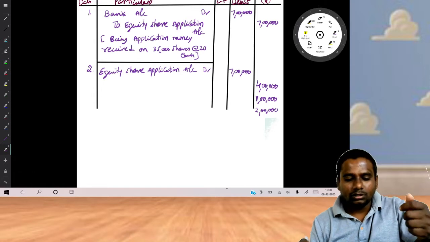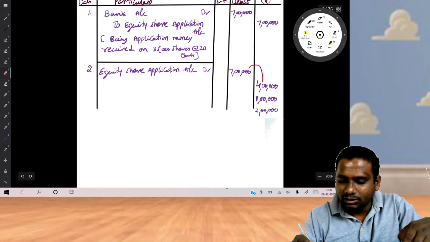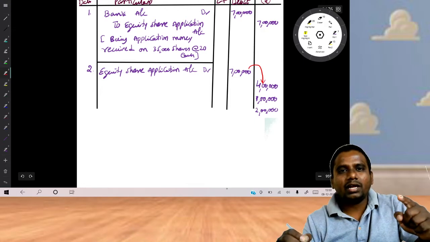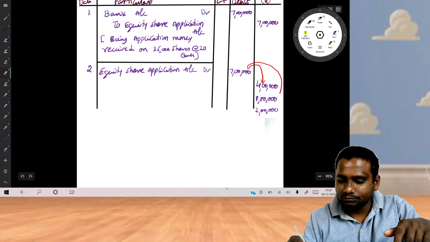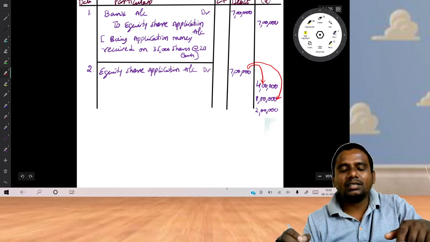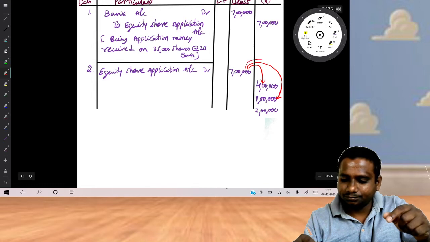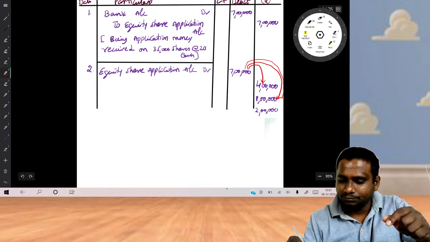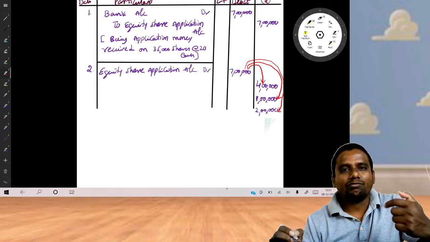I repeat, you have application money 7 lakhs. Out of this 7 lakhs, 4 lakhs is transferred to share capital, 1 lakh is adjusted against allotment, and the remaining 2 lakhs you are refunding.